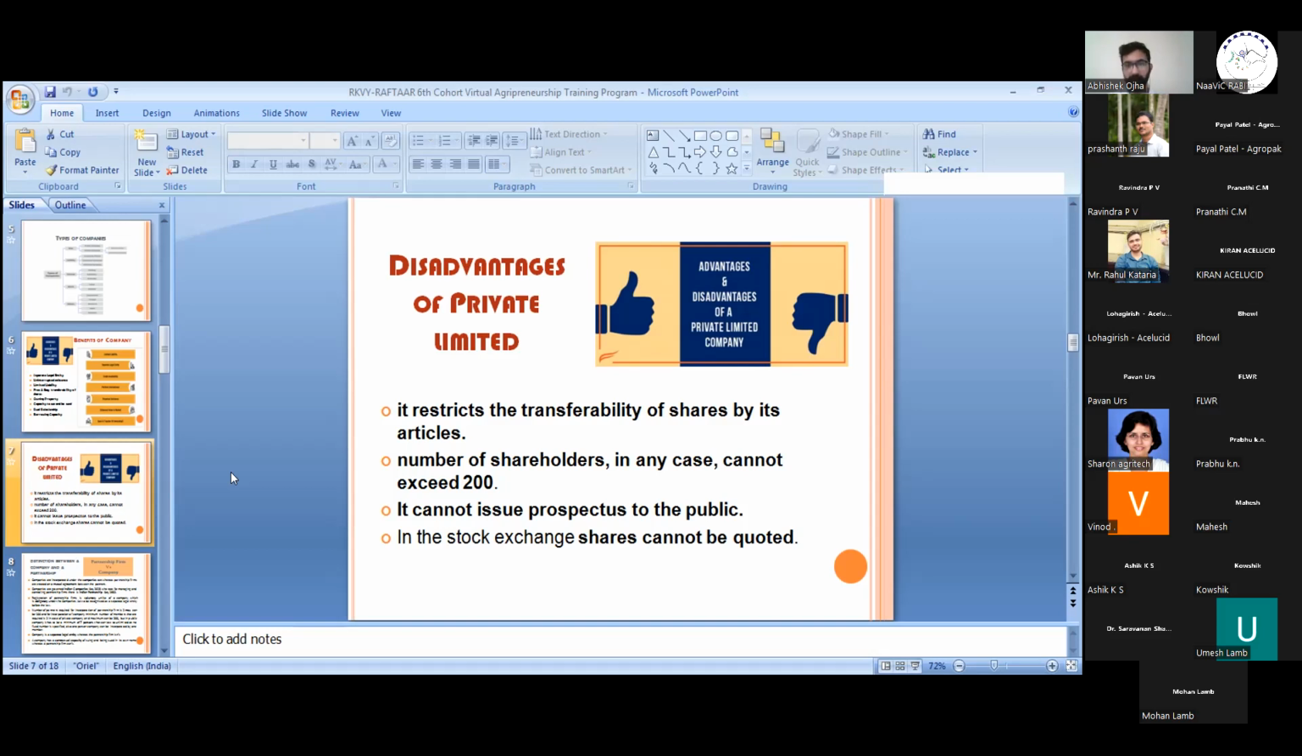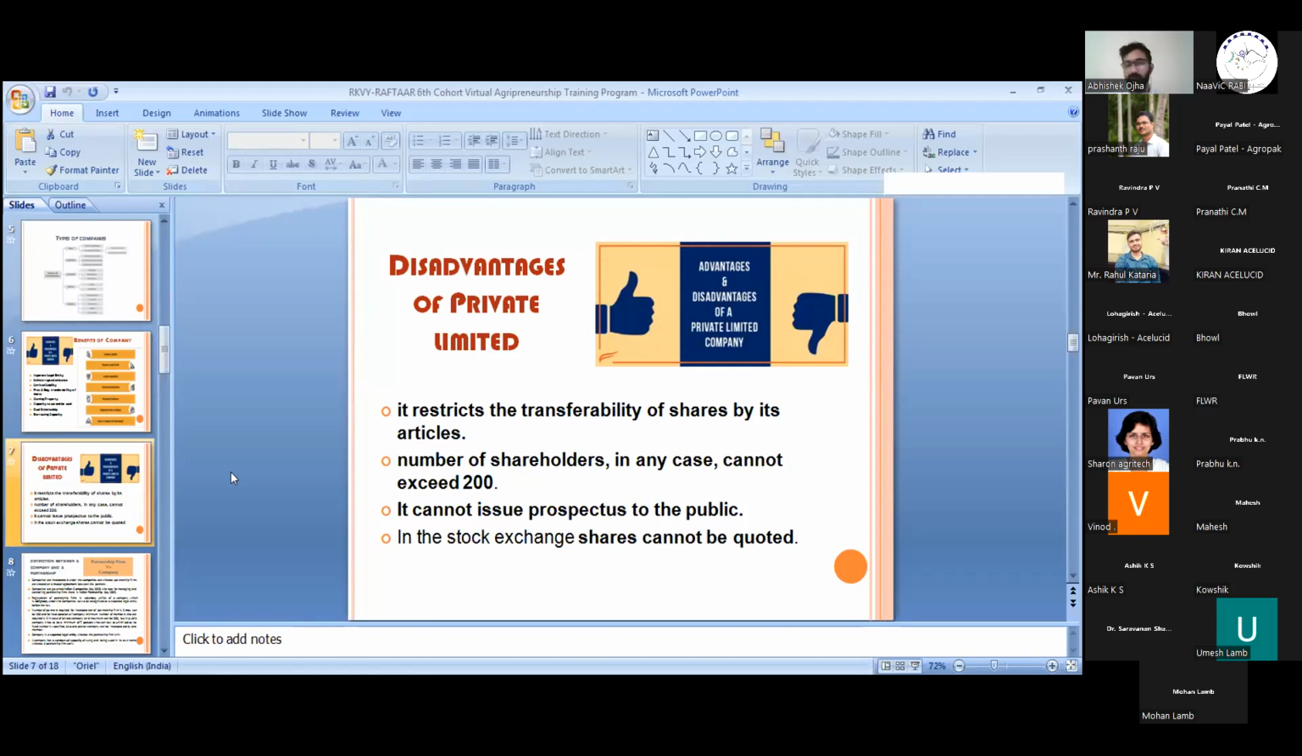And I cannot quote my shares on a stock exchange, because it is wholly restricted by the company. It cannot transfer the shares to the public, and it is a closely held company. That is the reason we cannot quote the stocks of a private limited company on a stock exchange. So these are the basic disadvantages of having a private limited company,